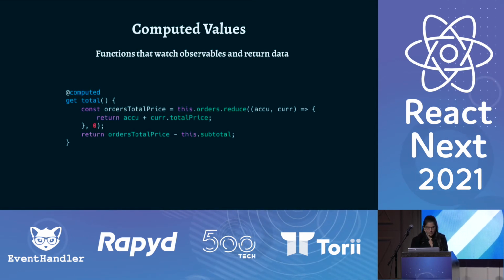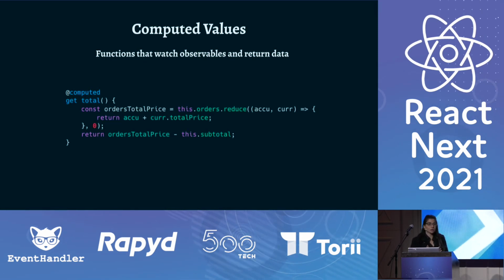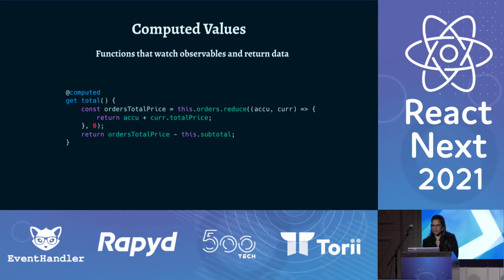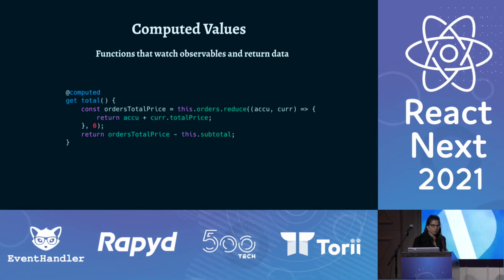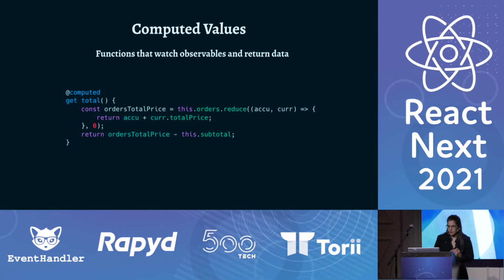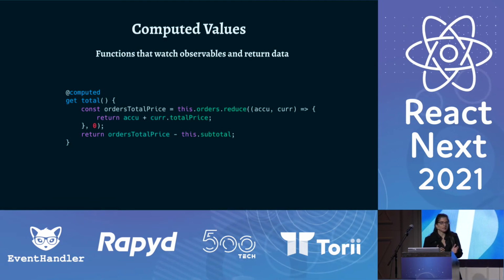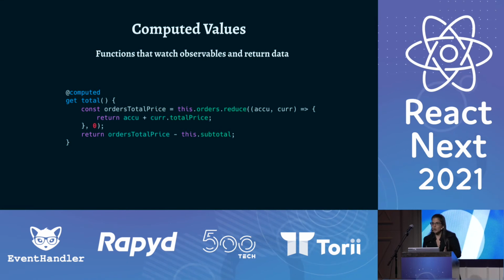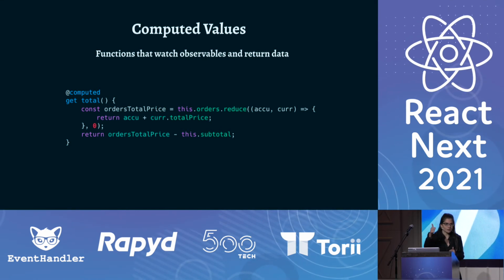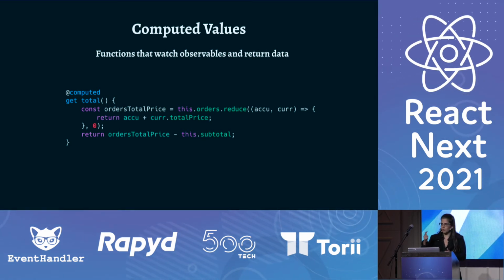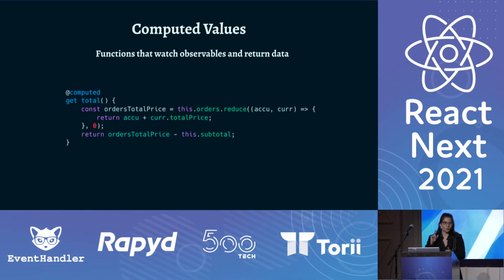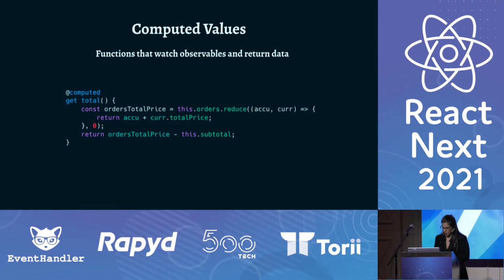So, for instance, total called the getter function of orders, therefore it became an observer of orders. And the special thing about computed values is that they are very optimized. Computed values are memoized, and they will never be invoked unless they have at least one observer, which is awesome.